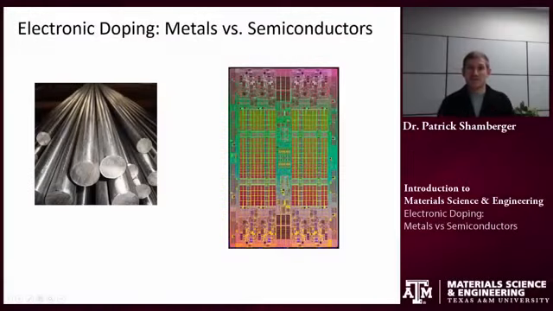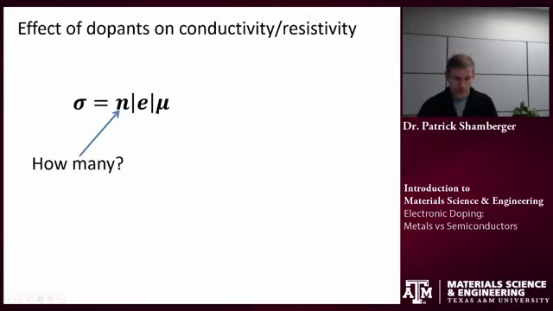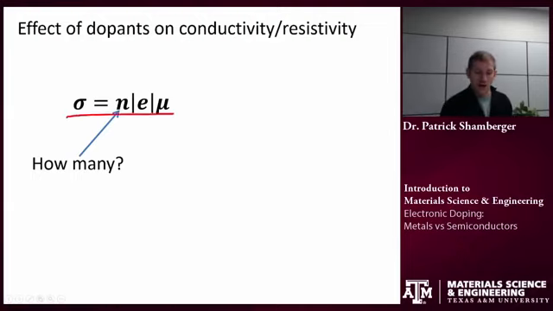Howdy! The purpose of this video is to talk about the effect of doping metals and semiconductors on their electrical conductivity. So when I say doping, I mean we're introducing some other kind of element into these metals or semiconductors. Is it going to increase the conductivity or decrease the conductivity? It's going to be different in these two cases, and hopefully we're going to try and figure out why that is. So let's think about the different factors that play into overall conductivity.